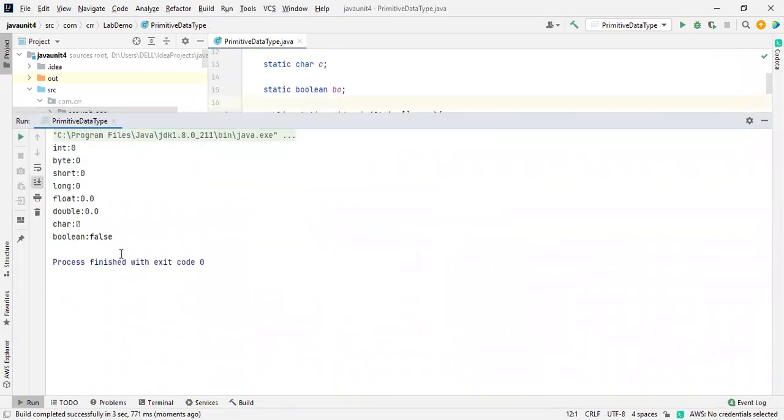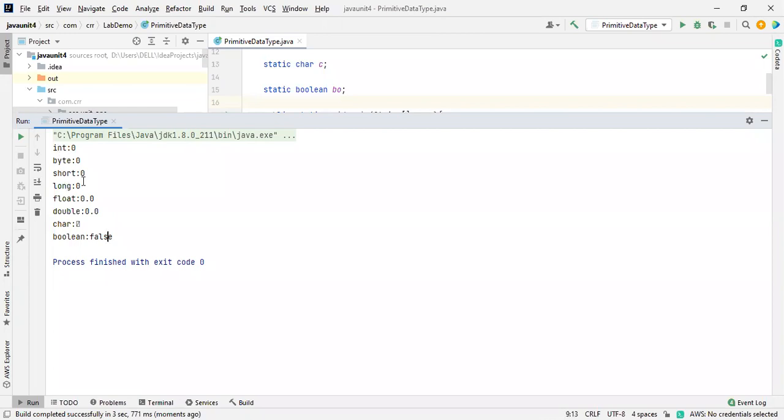So there are 8 primitive data types in Java. So you have to follow that one. Sometimes string is considered as a primitive data type, only because of char, which gives us a 0 here as the default value. This is not a 0. Boolean gives us a default value of false.